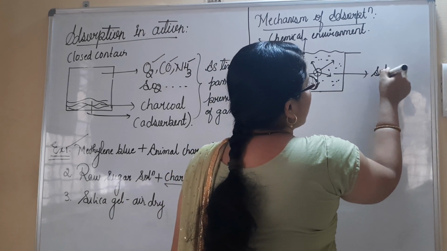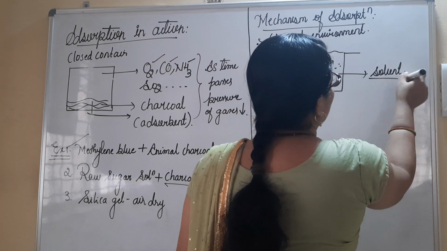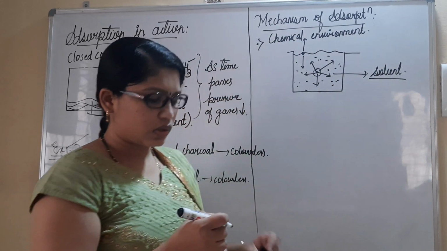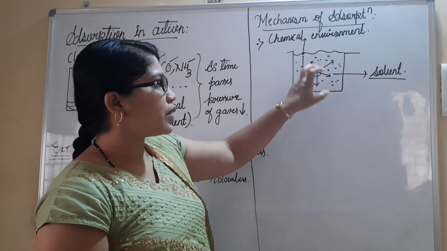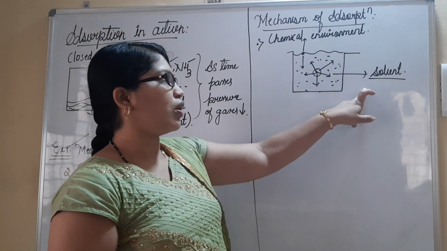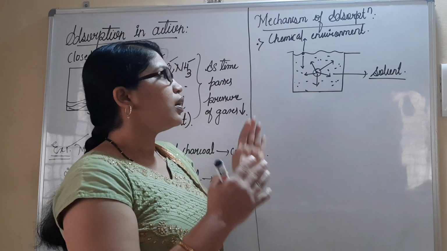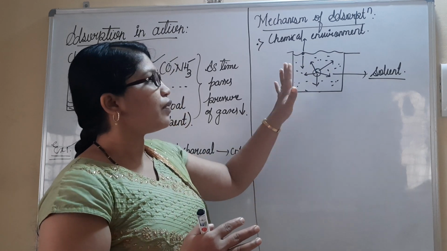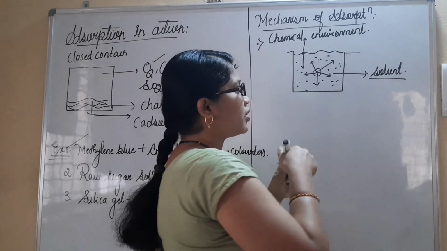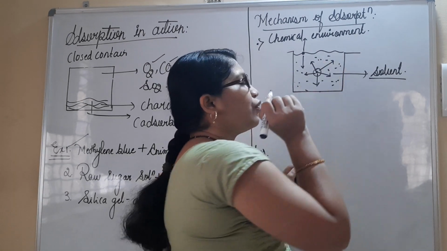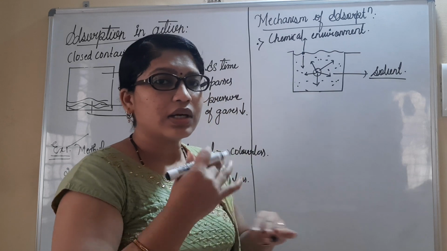So when you consider water, and we have two other molecules also present, the molecule which is present exactly at the center of the solvent will have a force of attraction from all the directions.